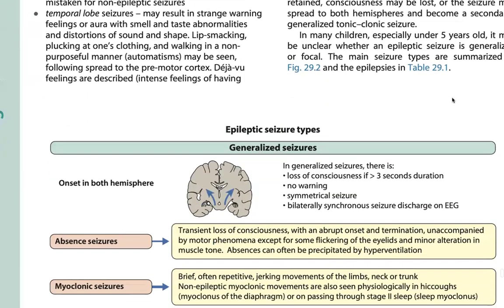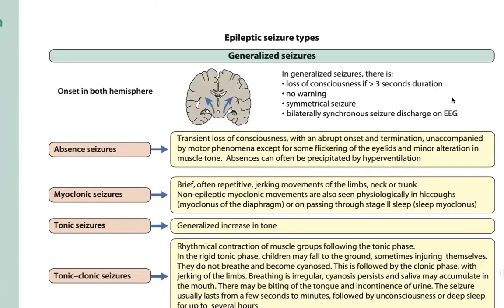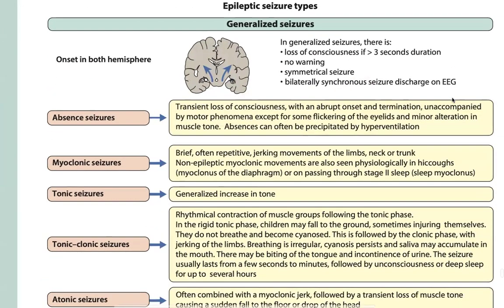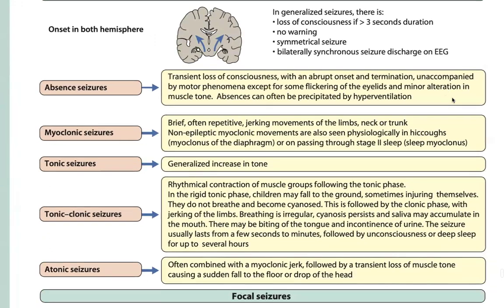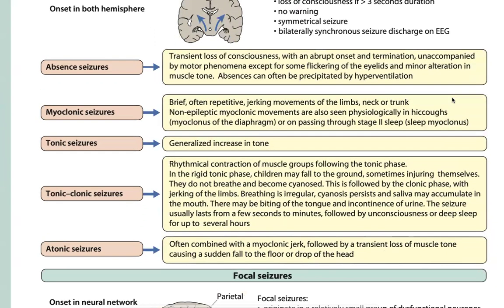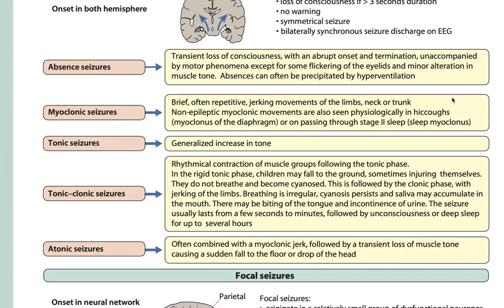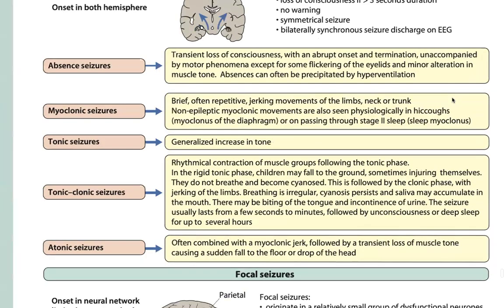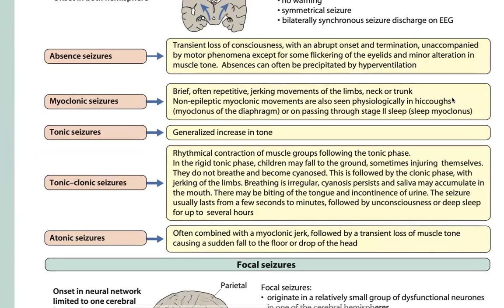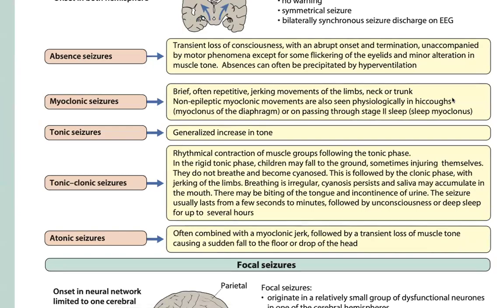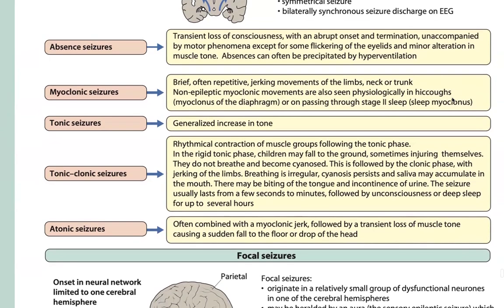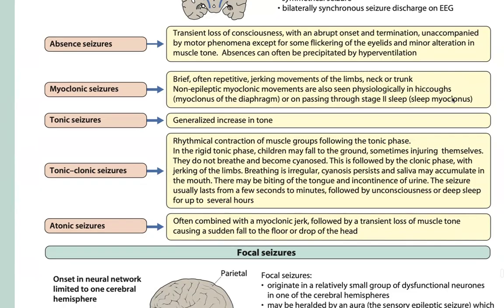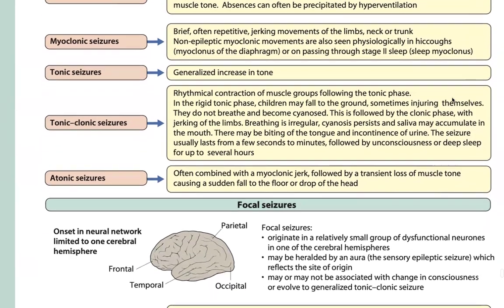Okay, generalized seizures have onset in both hemispheres. Generalized seizures: loss of consciousness of more than 3 seconds duration, no warning, bilateral synchronous seizure discharge. Absence seizure: transient loss of consciousness with abrupt onset and termination, not accompanied by motor phenomena except for some flickering of the eyelids and minor alteration of muscle tone. Absences can often be precipitated by hyperventilation. Myoclonic seizures are often repetitive jerky movements of the lips, neck, or trunk. Non-epileptic myoclonic movements are also seen physiologically in hiccups, myoclonus of the diaphragm, or on passage through stage 2 sleep, sleep myoclonus.